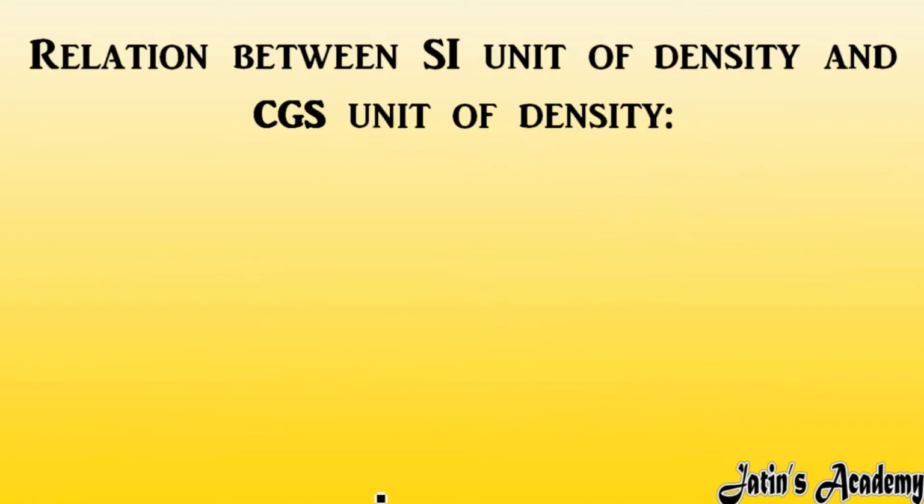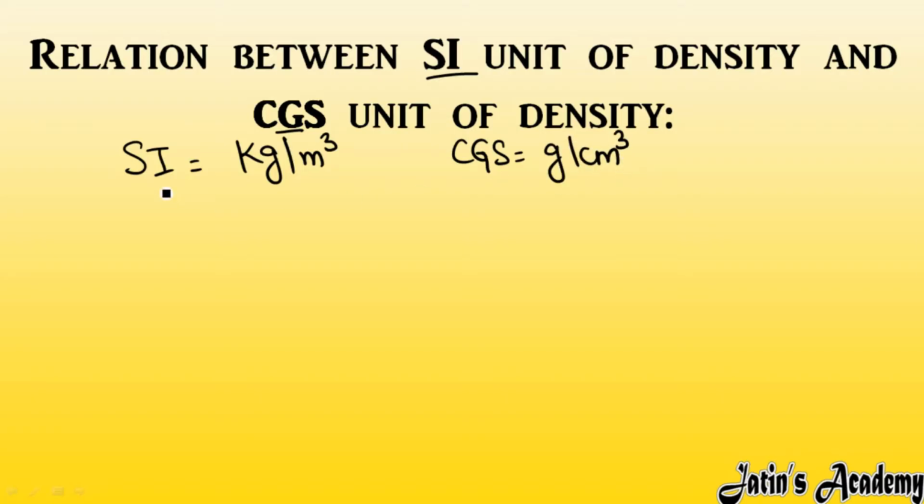Fine. Next, we have the relation between SI and CGS unit of density. This question is also very important from exam point of view. First of all, what is the SI unit of density? As we know, SI unit of density is kilogram per meter cube. And what is the CGS unit? CGS unit of density is gram per centimeter cube. Here we are going to express the relation between kilogram per meter cube and gram per centimeter cube. Firstly, can I take this kilogram per meter cube as 1 kilogram by 1 meter cube? Because here I am just going to talk about 1 kilogram per meter cube of density.